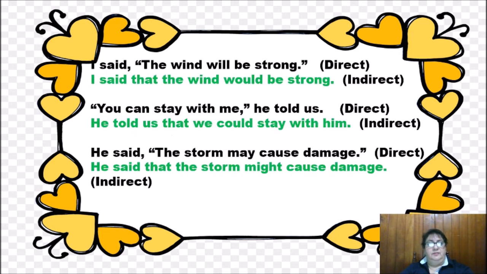For example, "I said the wind will be strong," which is direct. "I said that the wind will be strong," which is indirect. "You can stay with me," he told us, direct. He told us that he will stay with him, indirect. "The storm may cause damage," he said, direct. He said that the storm might cause damage, indirect.